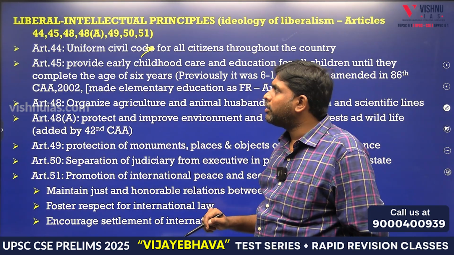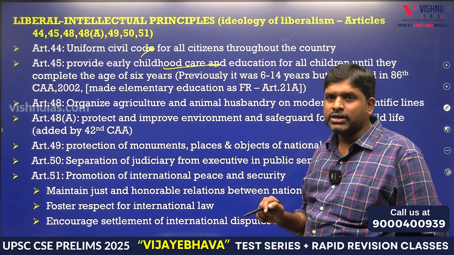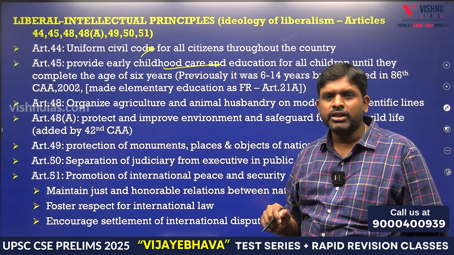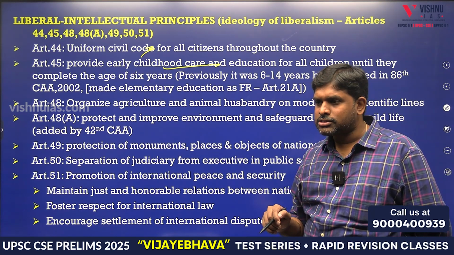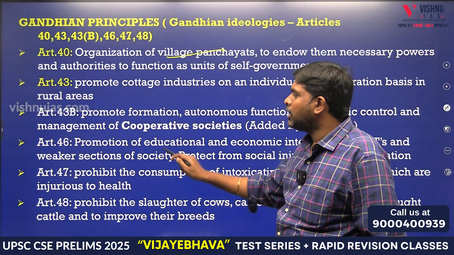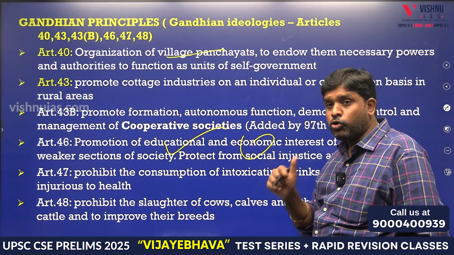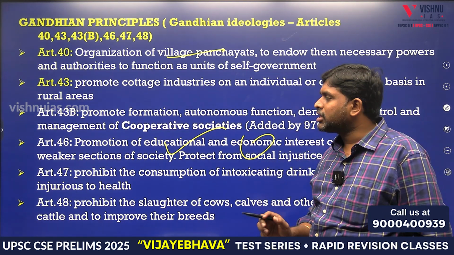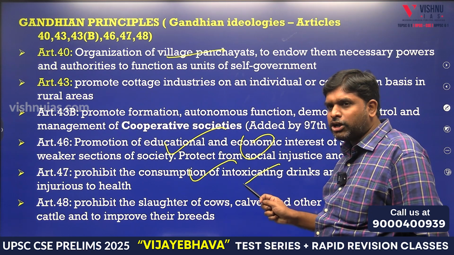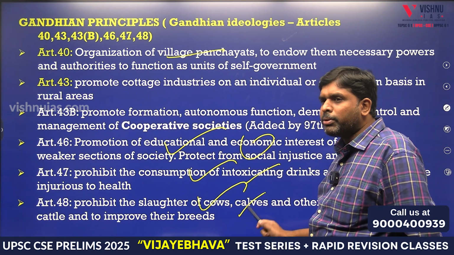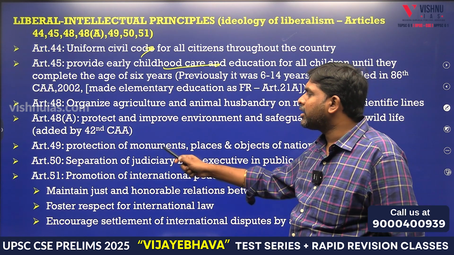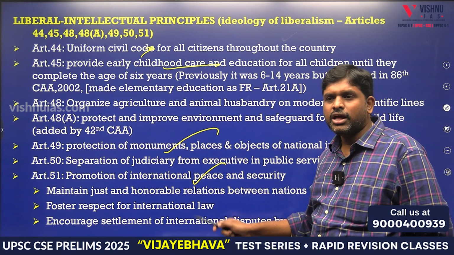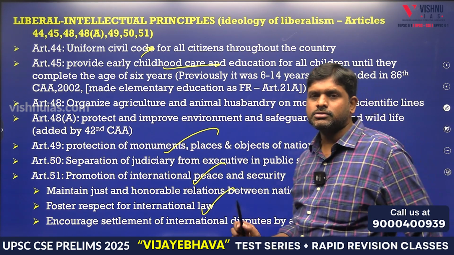Uniform Civil Code. 45. Early childhood care from 0 to 6 years. Earlier it was from 6 to 14 years. Now it is from 0 to 6 years. 46. Promotion of education and economic interests of whom? Minorities. Welfare of weaker sections. 47. Prohibit the consumption of intoxicating drinks. 48. Prohibit the slaughter of cows. 49. Protection of monuments. 50. Separation of executive from legislature. 51. International peace.